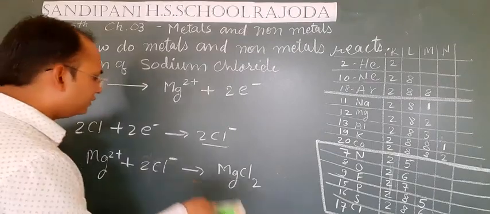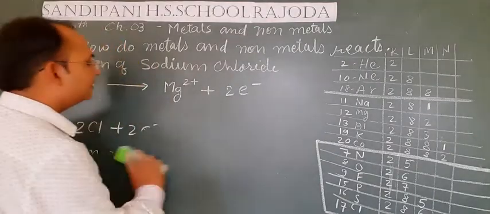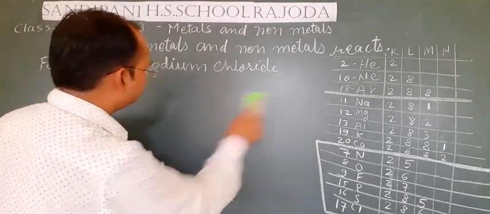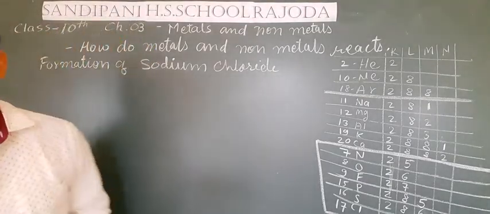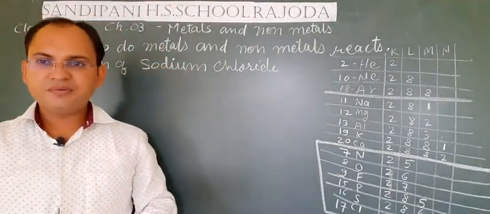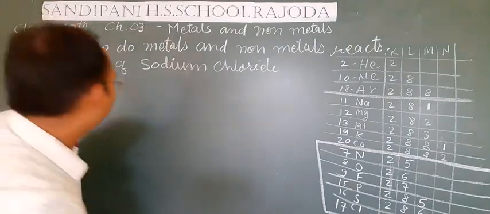Okay students, now let's see the properties of the ionic compounds, the compounds that are formed by the combination of ions. We will see the main 4 properties of ionic compounds.